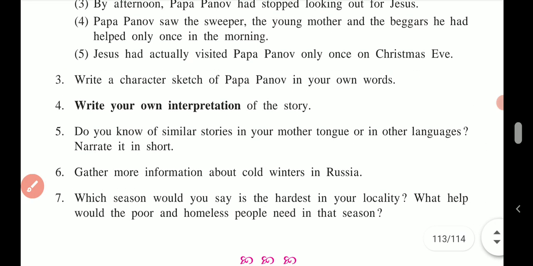Next, write a character sketch of Papa Panno in your own words. It is what you have to write. How was Papa Panno? So let me provide you some help. You can write about his age, that he was old. Next, his family members, that he was living alone. Next, his cheerfulness, kindness, helpfulness, right? How he helped the needy, that you have to write. So you frame small sentences about his character and write his character sketch.